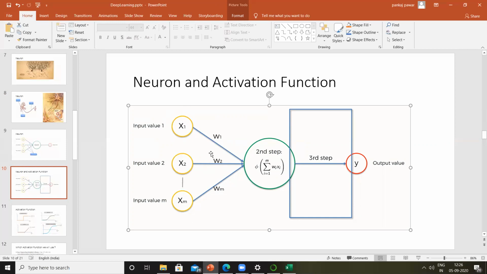So it is kind of a weighted average formula here. The neuron is nothing but the addition of all the input values multiplied by their weightages. And then that is passed through some mathematical function. And the final output is treated as the output of this neuron.